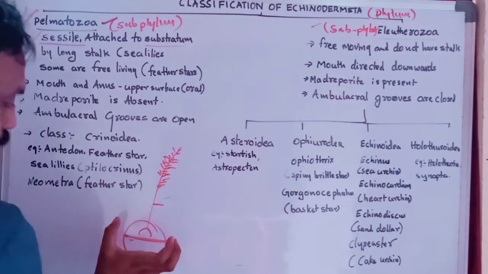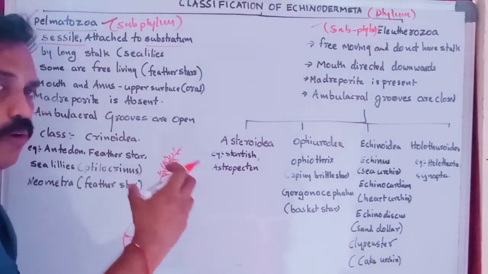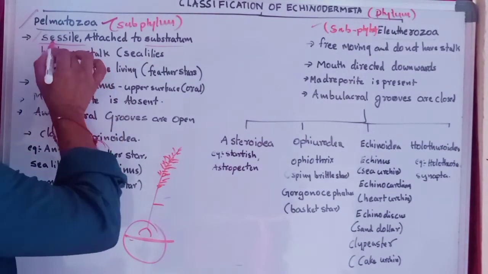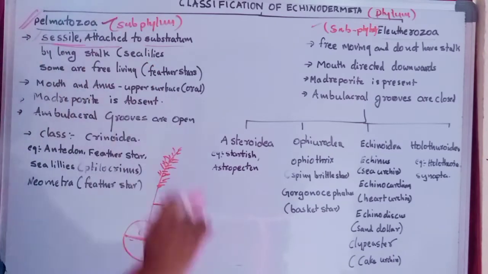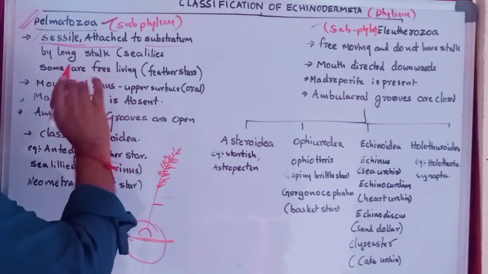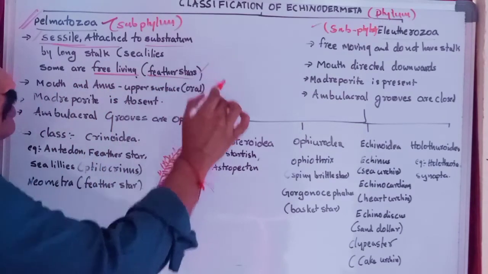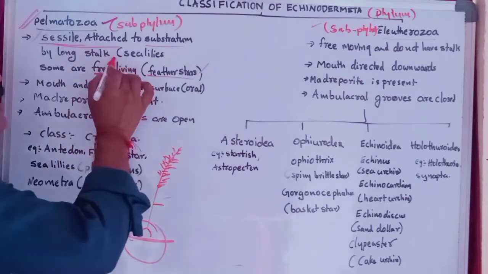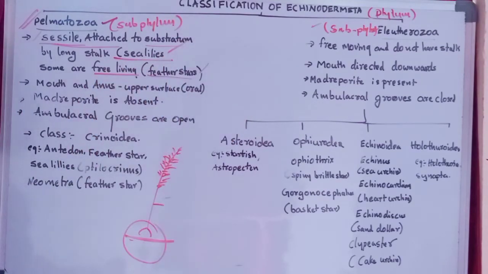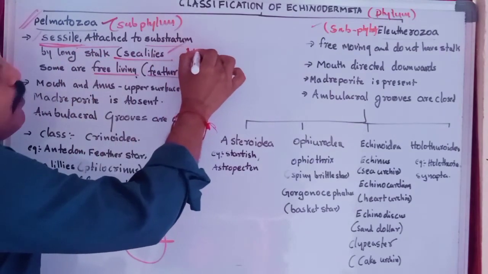Any attachment, in the ocean, it is attached to any rocks or anything. So mostly sessile organisms, Palmatozoans are not free movable. Some, very few, are free living organisms. The free living organisms are feather stars. Mostly all types of sea lilies are sessile organisms. Sessile means non-movable.